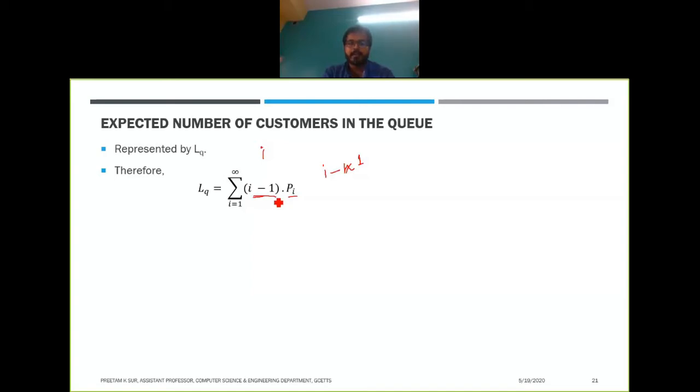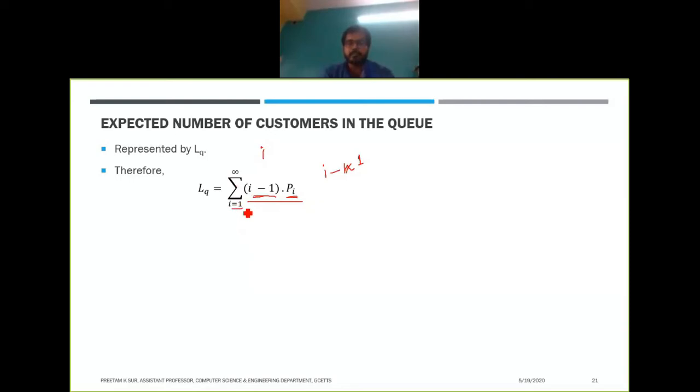The probability that there will be i minus 1 persons in the queue is nothing but the probability of i persons in the system, because one person will be in the service facility and the rest will be in the queue. The expected value will be the summation of this from 1 to infinity. Here i cannot be 0.